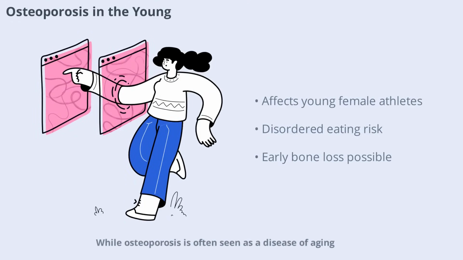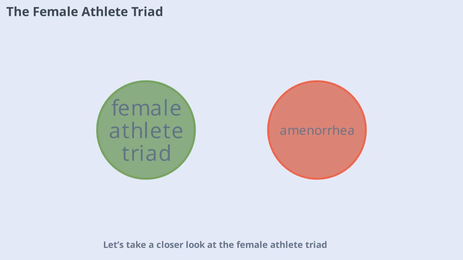While osteoporosis is often seen as a disease of aging, younger people can also be affected. The female athlete triad is a condition seen in young women, especially athletes, and involves three key factors: low energy availability due to disordered eating, menstrual dysfunction such as amenorrhea, and diminished bone mineral density. This combination can lead to early onset osteoporosis, highlighting the importance of balanced nutrition and healthy exercise habits at every age.